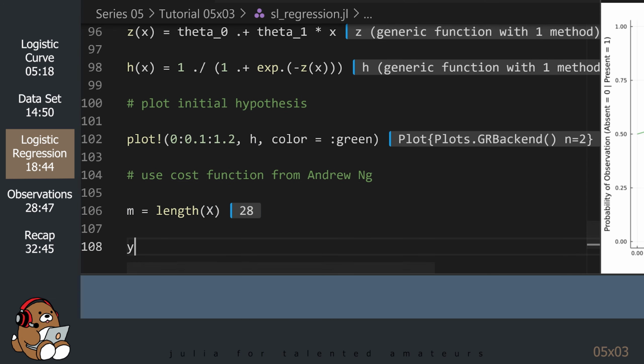Also, the slope of the curve has continued to increase over time, so now the curve is much steeper than the initial green curve. The curve is starting to look like the logistic curve, but it still doesn't seem to fit all of the data. So let's run this iteration 1,000 more times.